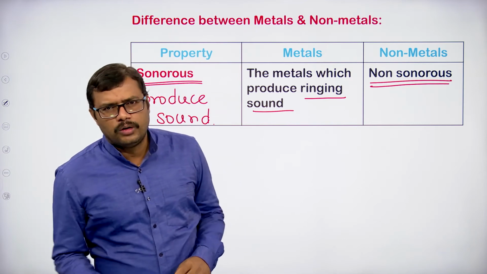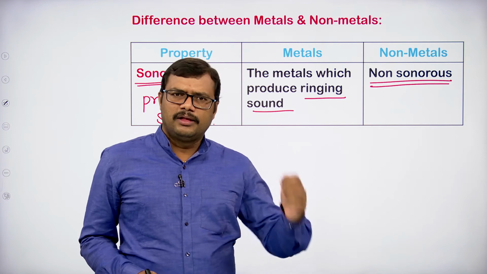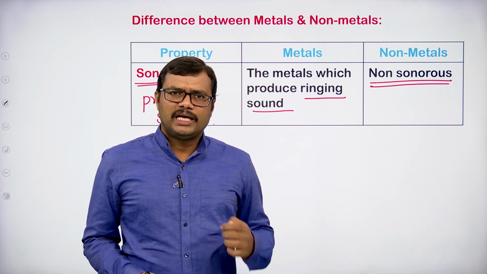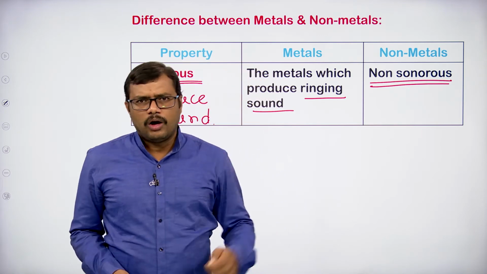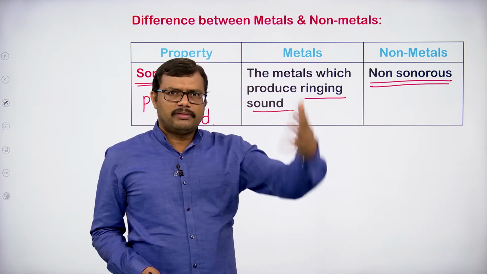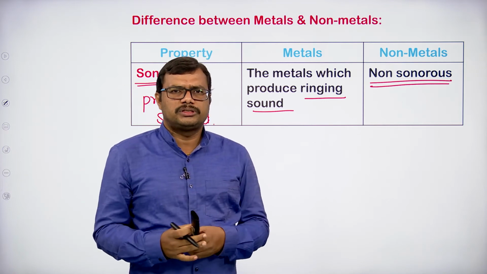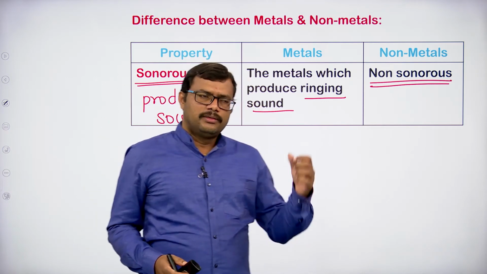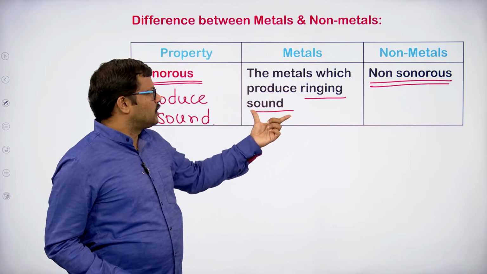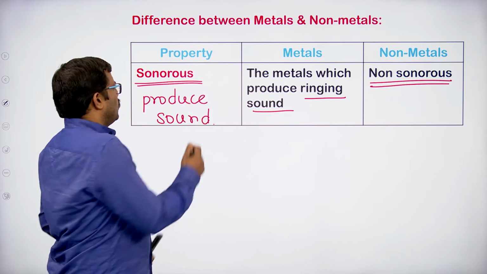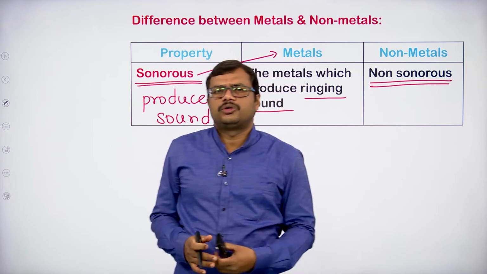I think in your school, the bell is rung for every period. The morning assembly, as well as each and every period change, is indicated through the bell, right? So how does the bell ring there? We have an iron rod and an iron stick, and they produce the sound. The ringing sound is produced because of hitting. So when metals produce the ringing sound, metals are taken as sonorous. Metals are sonorous, but non-metals are non-sonorous.